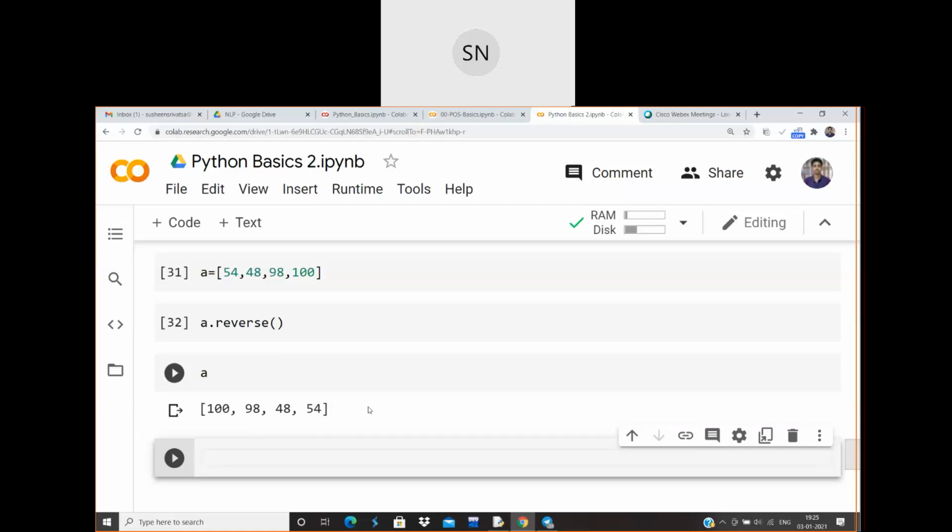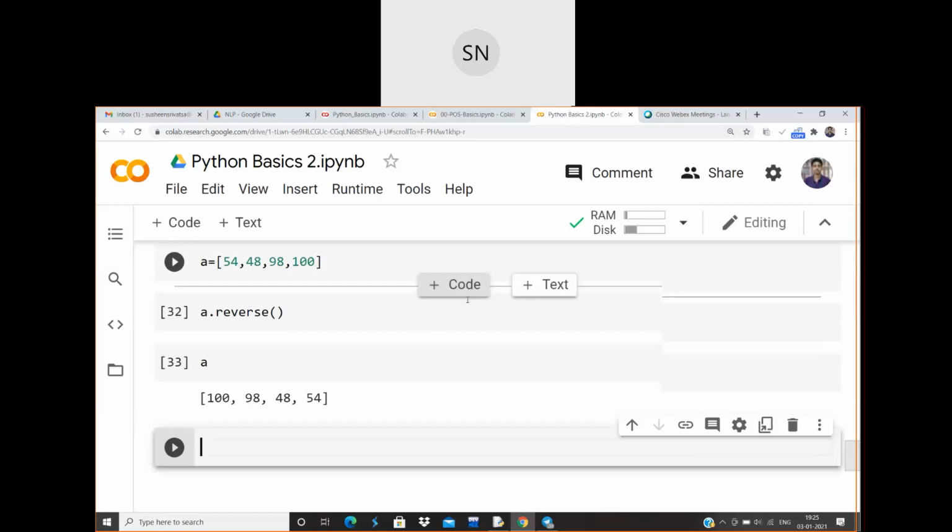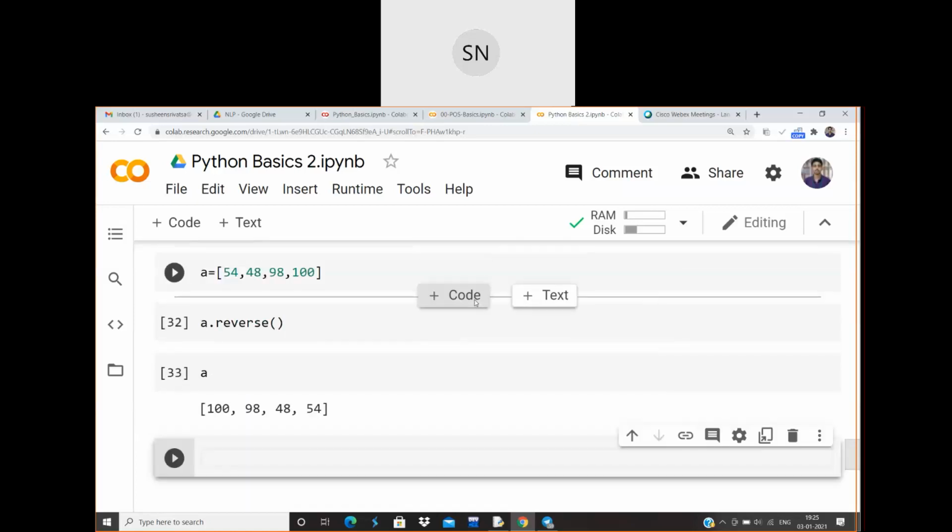Fine. So how do I actually sort the array? What are the different sorting techniques that you know in C programming or any other approach? Not in terms of functions, but the n number of sorting techniques which are present.